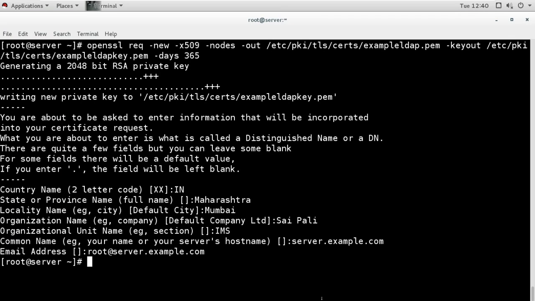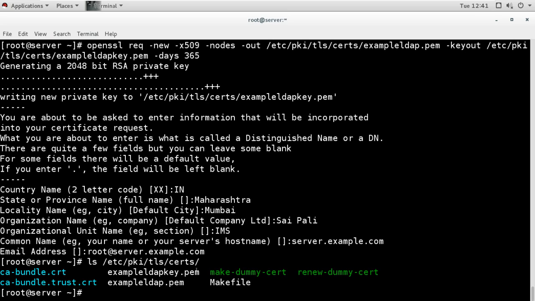And then done, the certificate is generated, and the certificate is located under this path. We can verify under /etc/pki/tls directory, and we can see these are the certificates we have created. This is the certificate, and this is the key for the certificate.